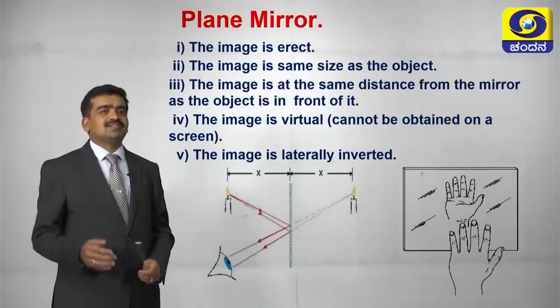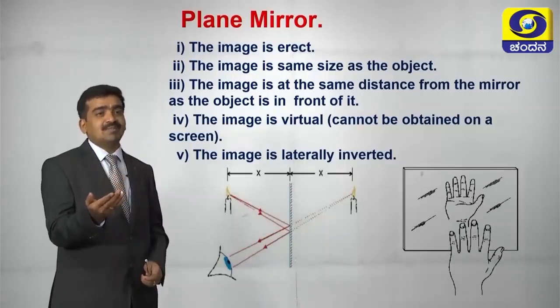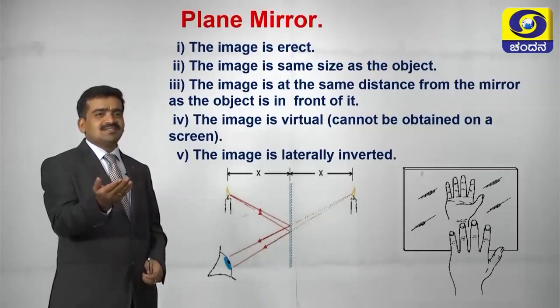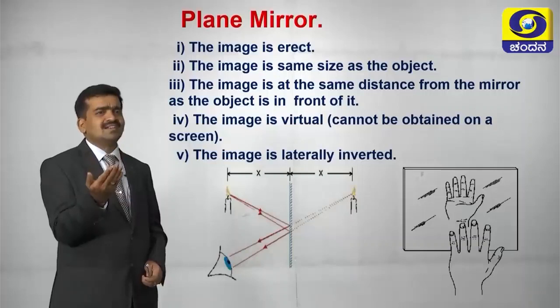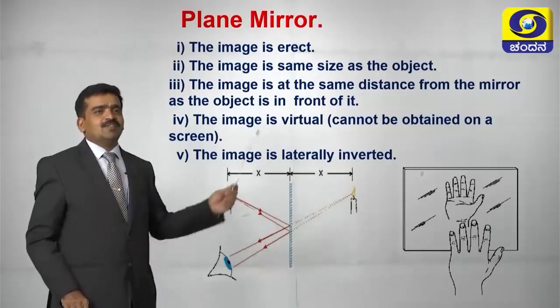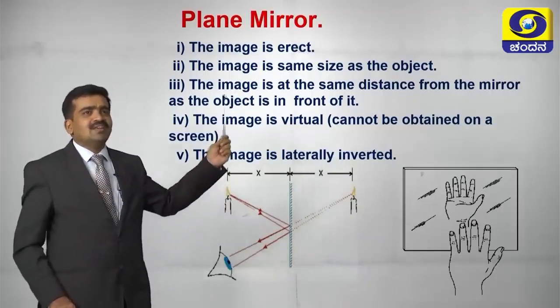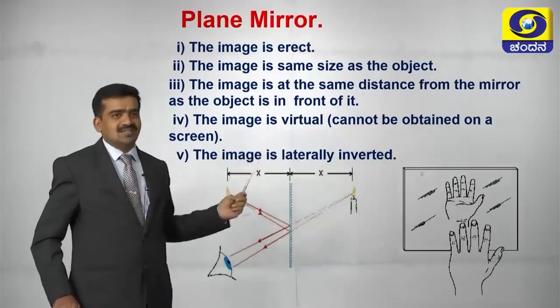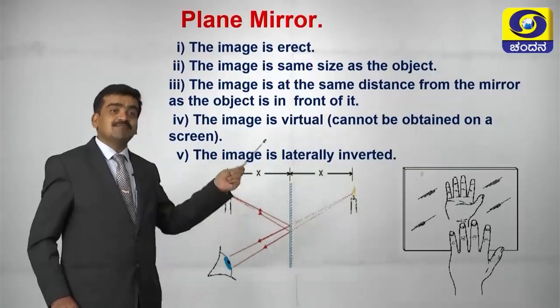Now let us come to the mirrors, the plane mirror as well as curved mirrors. You know how the image is formed in a plane mirror and where it is going to be used, all those things are known to you people. So just recall the properties of the image formed in the plane mirror. The first is the image is erect. Erect means a straight image will be formed. The image is the same size as the object. So object height as well as image height will be the same in case of a plane mirror.